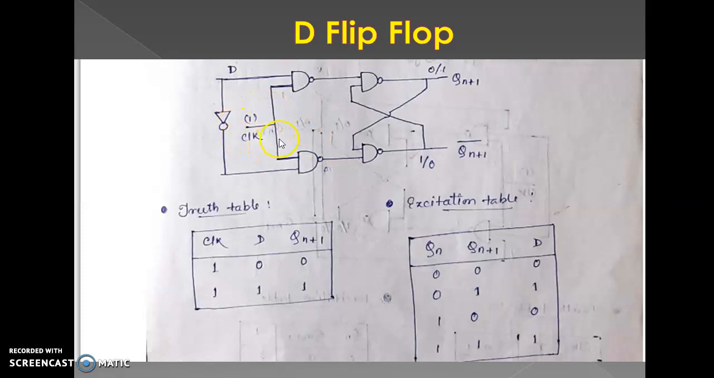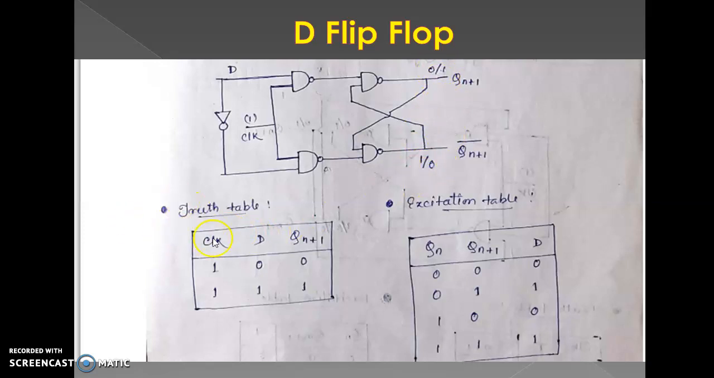This is the clock pulse. It is always 1. This terminal and this terminal are connected to the NOT gate. These are the two outputs, Qn plus 1 and Qn plus 1 bar. This is the previous output, 0 slash 1, 1 slash 0.